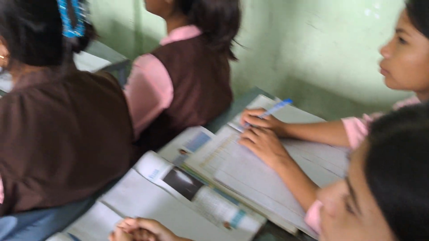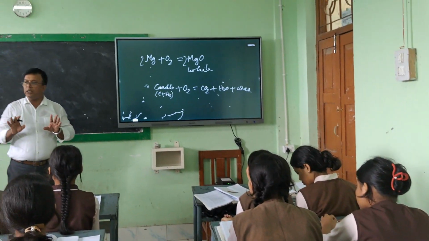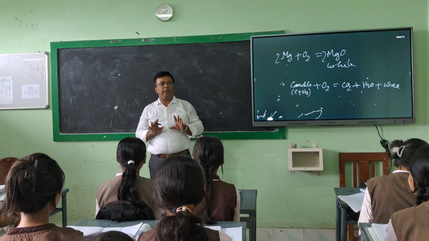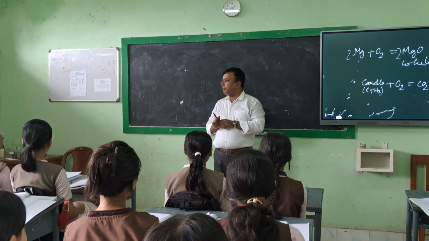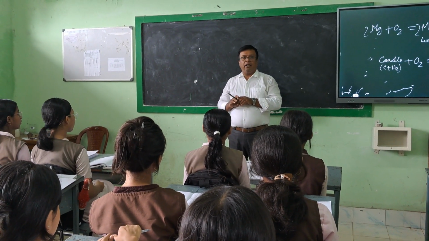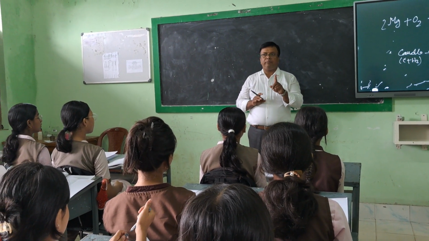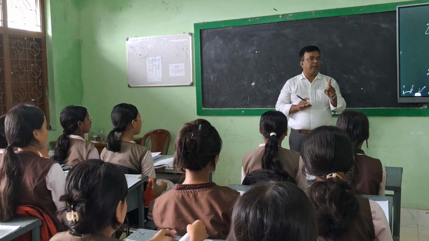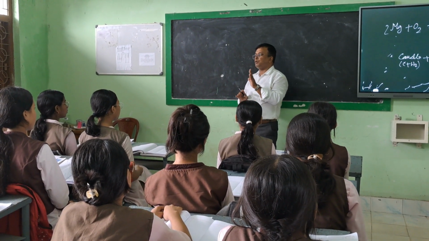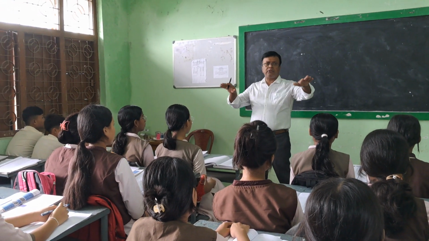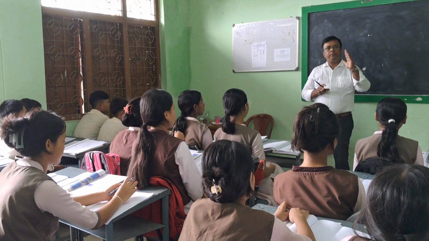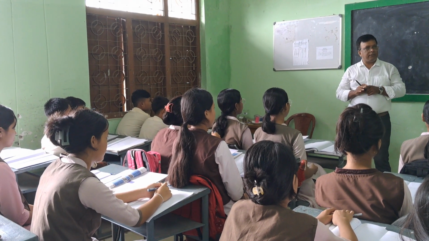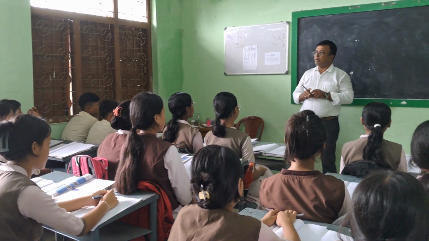So these are the examples I have explained today regarding physical and chemical change of matter. Now your work will be, each and everyone, to write 5 examples that you can see in your surroundings: 5 examples of physical change and 5 examples of chemical change.